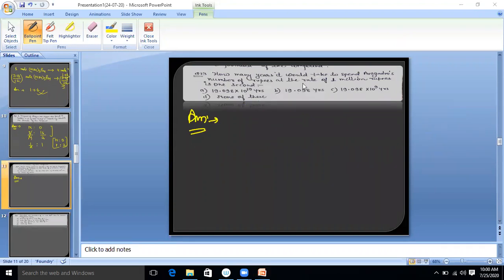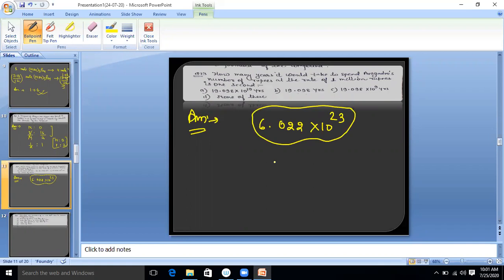Okay, do first. Now, how many years would it take to spend Avogadro number of rupees at the rate of 1 million rupees in 1 second? Tell me, you have one Avogadro number of rupees, means total rupees you have is 6.022 into 10 to the power 23. Think on it. You have this amount.